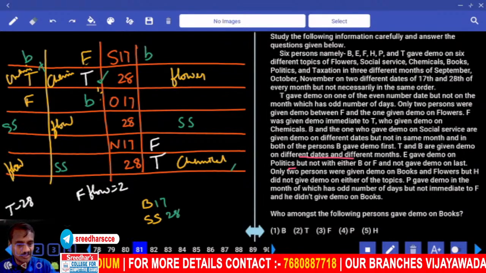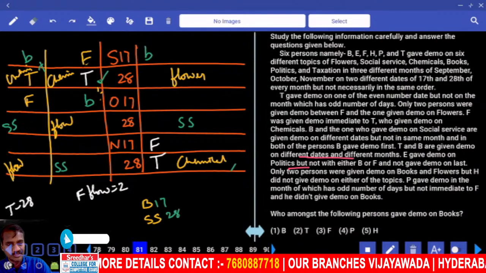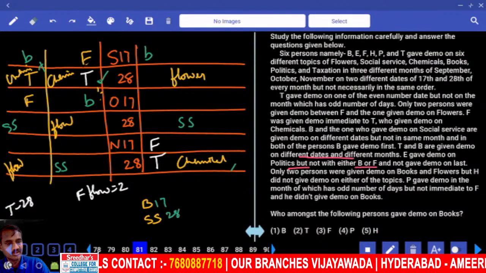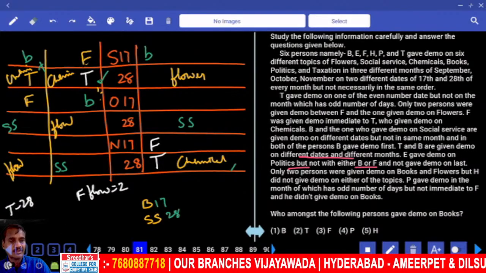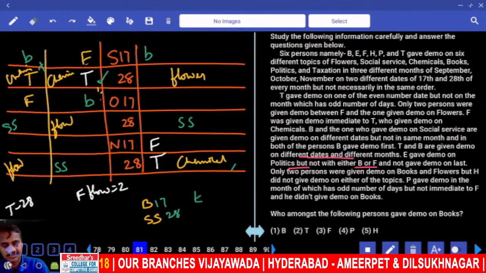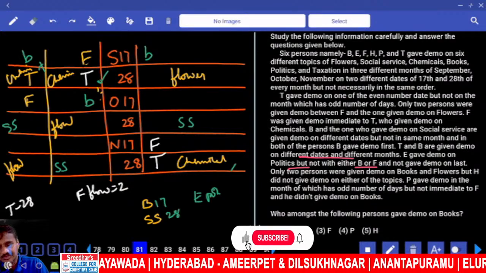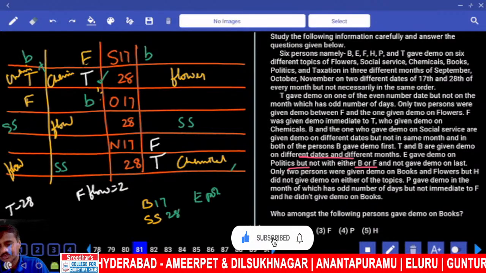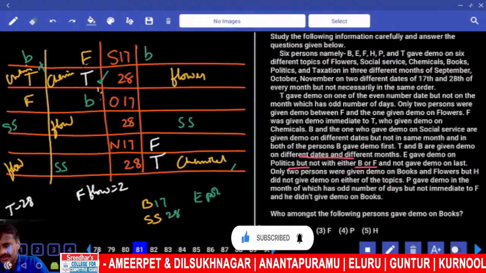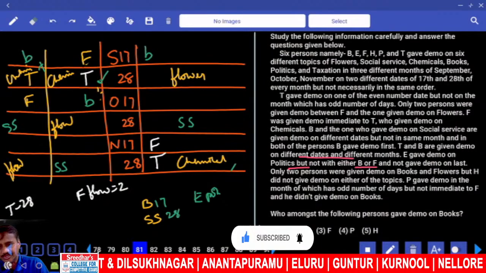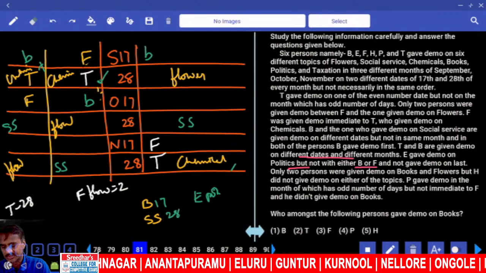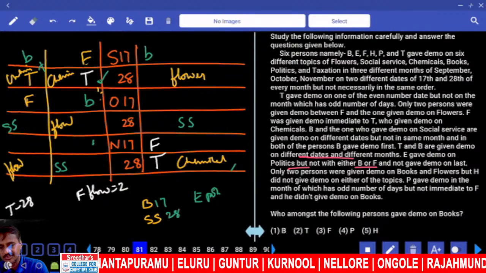E gave demo on politics, but not with either B or F, and not gave demo at the last. Now E gave demo on politics. E politics, neither with B or F, nor at the last. And so to this EB, and neither with these 2, and not in the same month. My E ekkada unnalo cheppandi? E must be here.